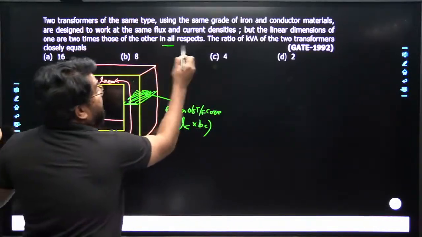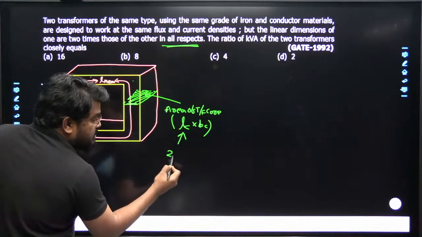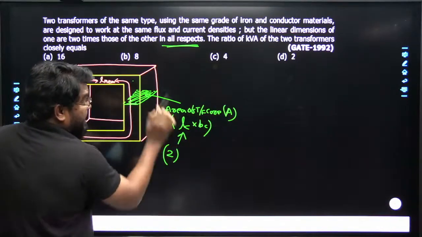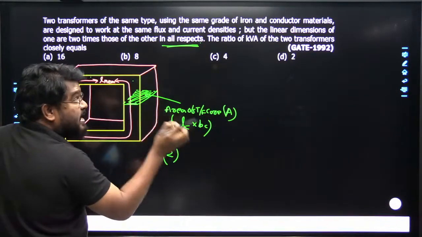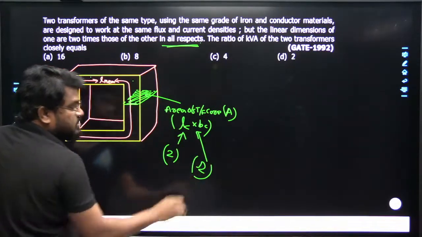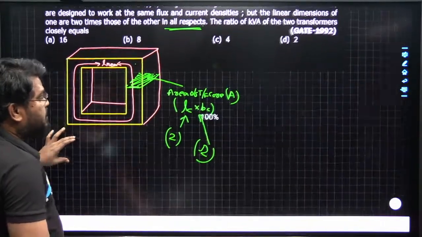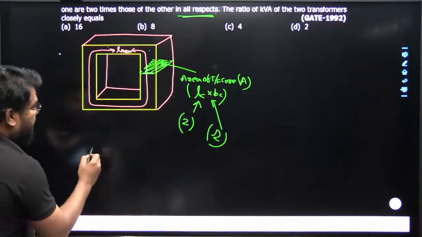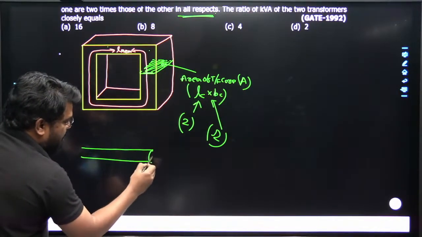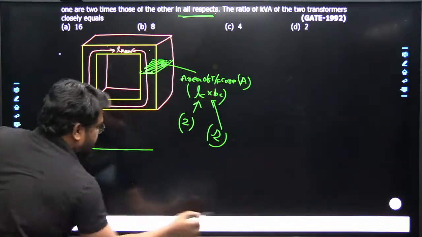What is the meaning of all respects? This length will become 2 times. Not the area: in all respects means the smallest value, so the breadth will also become 2 times. And from the conductor's point of view, suppose you take the conductor of this size. This conductor has an area, and area is equal to pi r square.